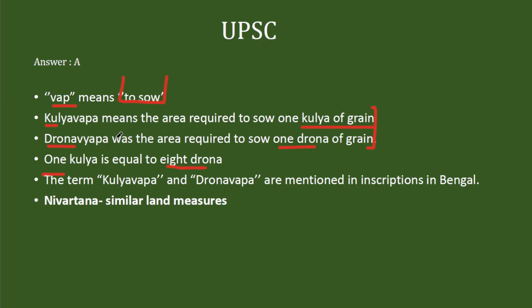Study the terms very clearly, Kulyavapa, Dronavapa and VAP. And finally you have one more takeaway, which is Nivartana. That is also a similar land measure from the Gupta period. So next time you have terms like this, you can use them for your elimination.